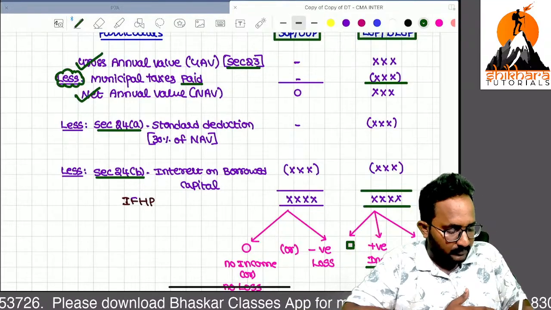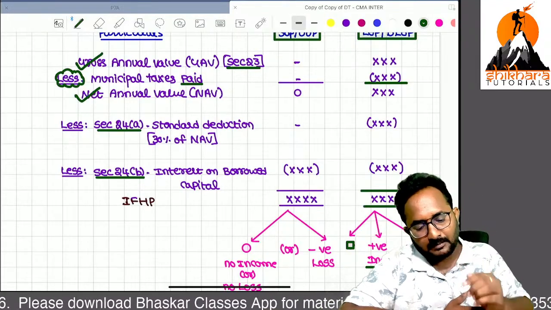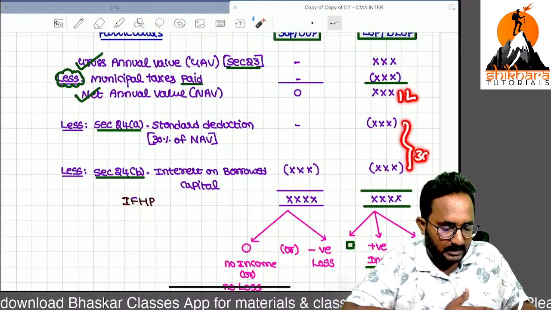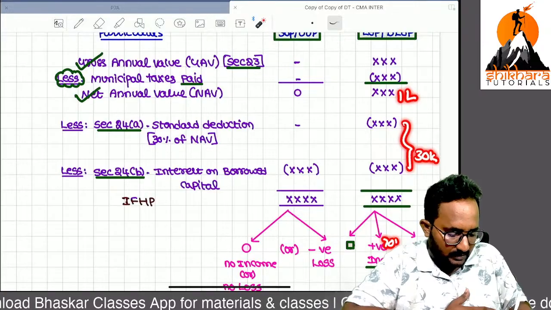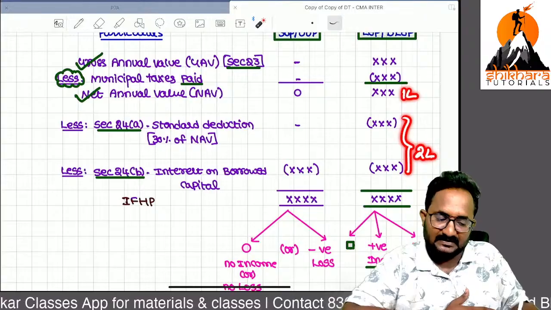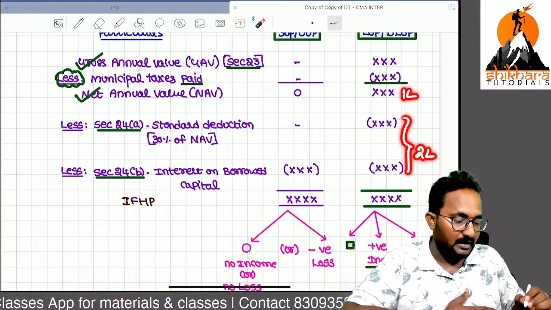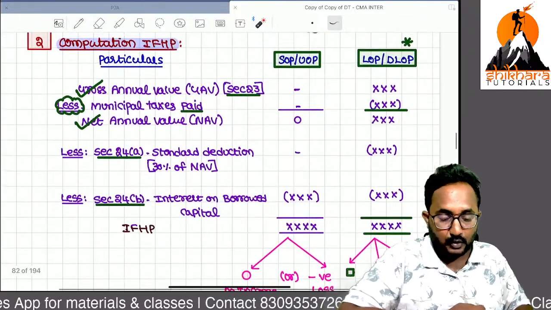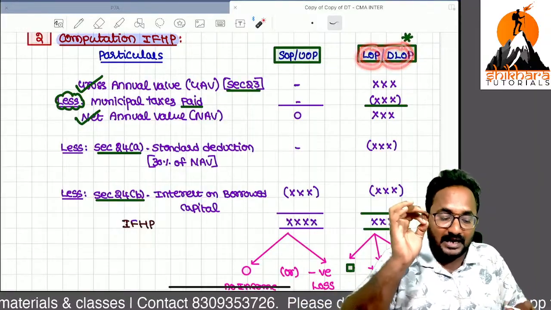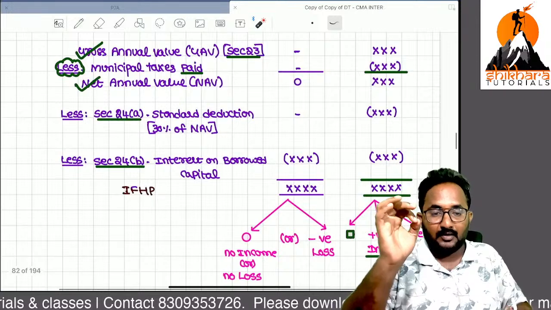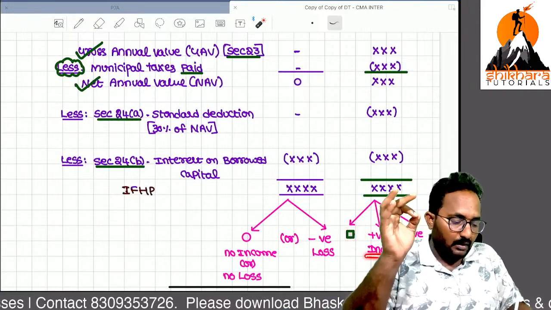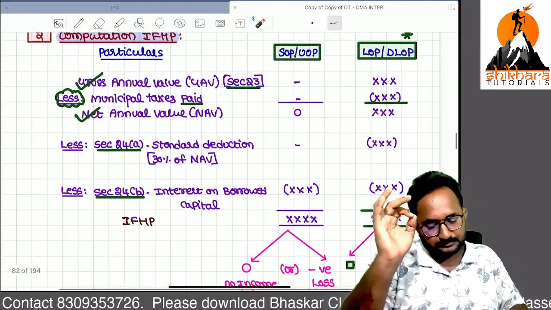Loss also. Sir, income, how can you get? Here 1 lakh, but two deductions altogether 30,000. What is that income you will get? Maybe here you got 1 lakh, but here these two deductions itself 2 lakh. Maybe you will get loss also. That means if you computed the income from house property related to let out, deemed let out property, you will get an income as 0, or income or loss also you will get.